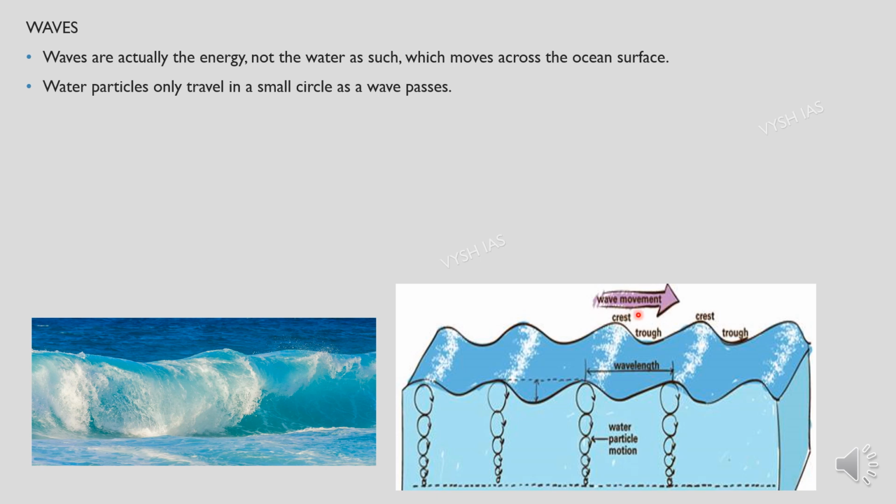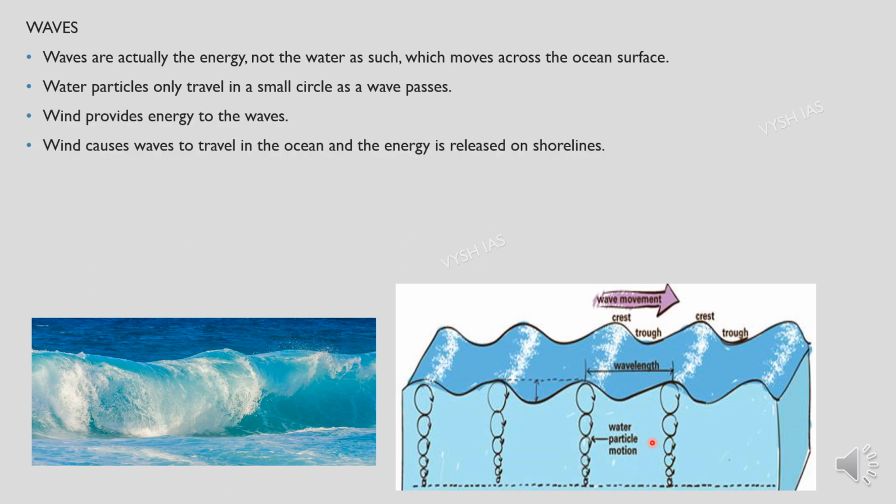So what happens is, water particles only travel in small circles as the wave passes. Can you see these small circles? These are the water particle motion. So wind provides energy to the waves to move, and the wind causes waves to travel in the ocean, and the energy is also released on the shorelines.